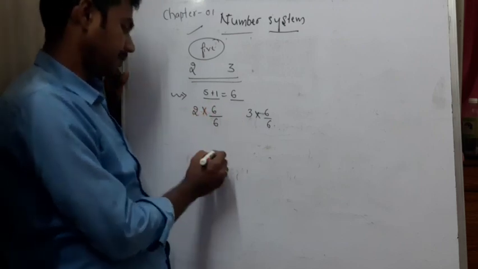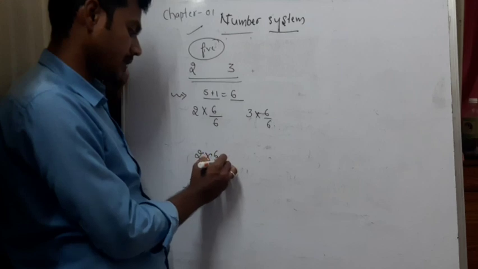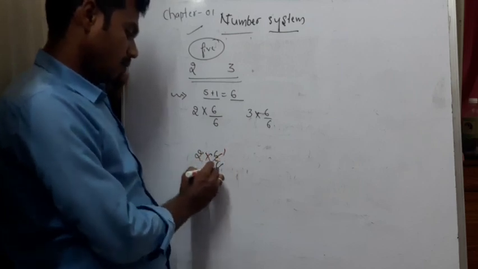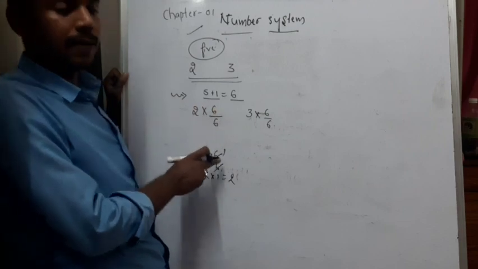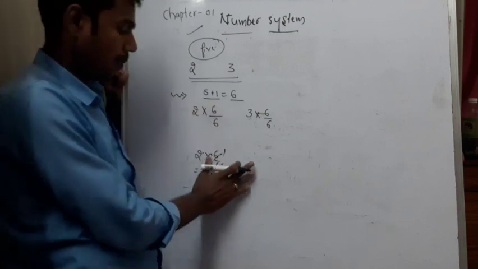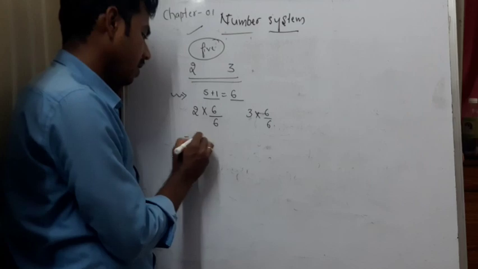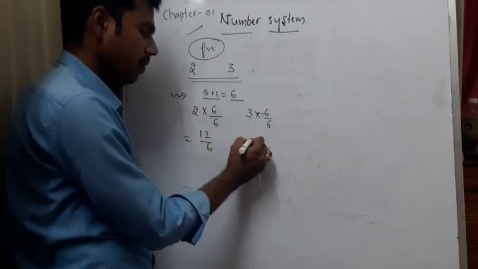See, 2 into 6 by 6, so 2 into 1 is 2. When you multiply and divide by the same number, it is not going to alter the value. So, now what do we get? 12 by 6.